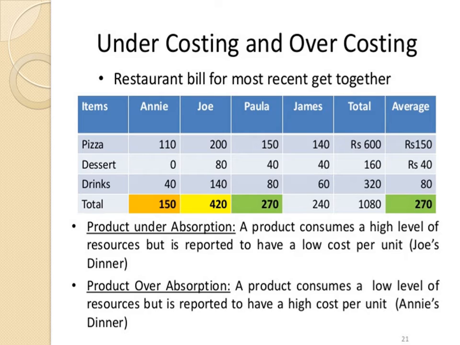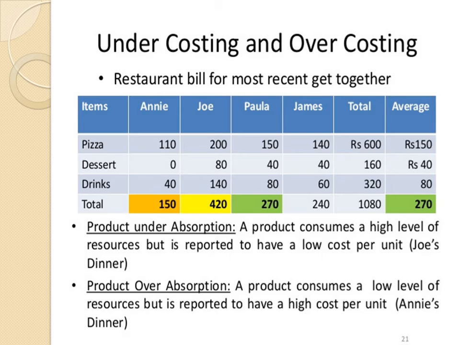Now under costing or over costing, we can see, for example, the restaurant bill for the most recent get-together. This is given with the items and various charges for Annie, Joe, Paula, James, total and average. So the average rate is calculated. Now for product under absorption, a product consumes a high level of resources but is reported to have a low cost per unit. That is Joe's dinner. Now what is the average cost? It's coming to 70, but he has paid 420.